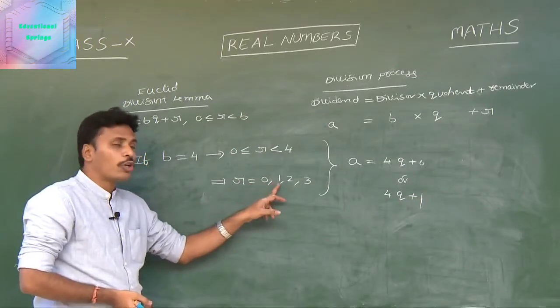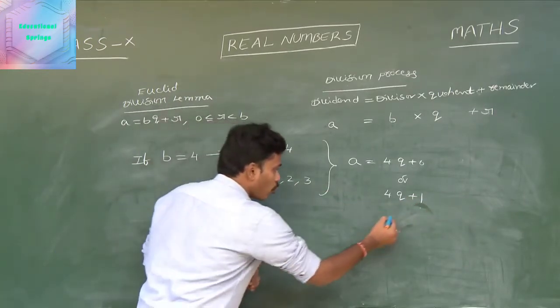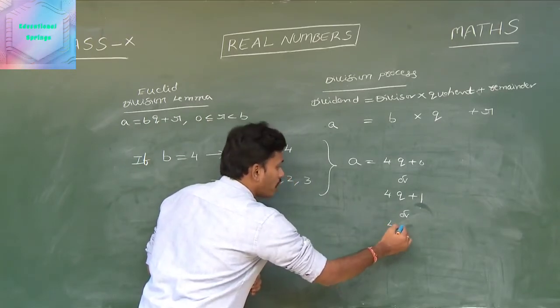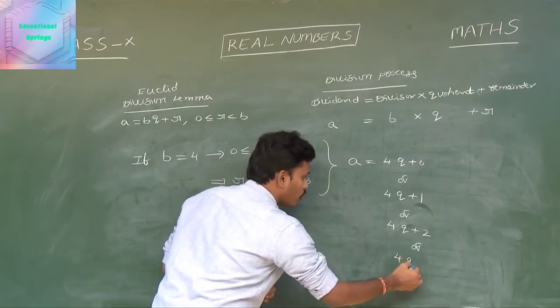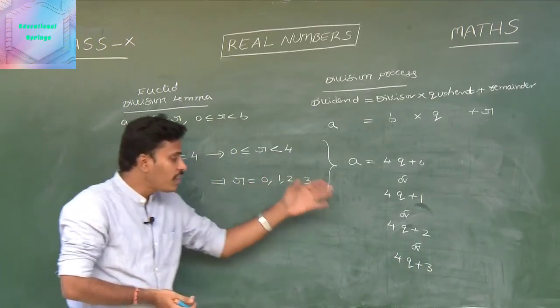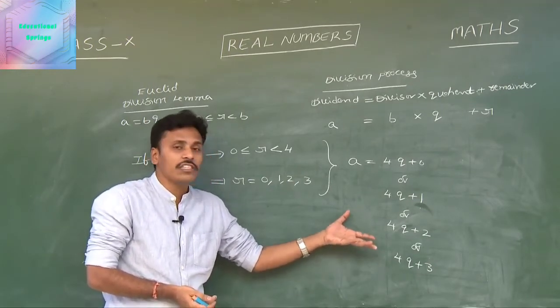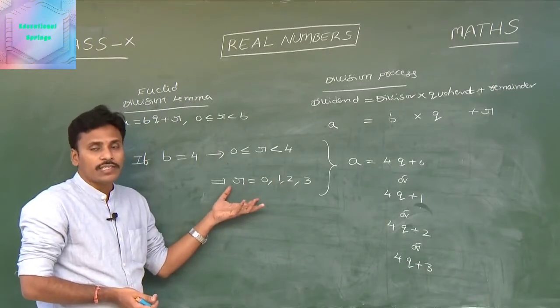If you select the possibility of r as 1, then the form of a is 4q + 1. And if r = 2, a = 4q + 2. And if r = 3, a = 4q + 3. Other than this, no representation is there for a, because we don't have any other possible value for this r.